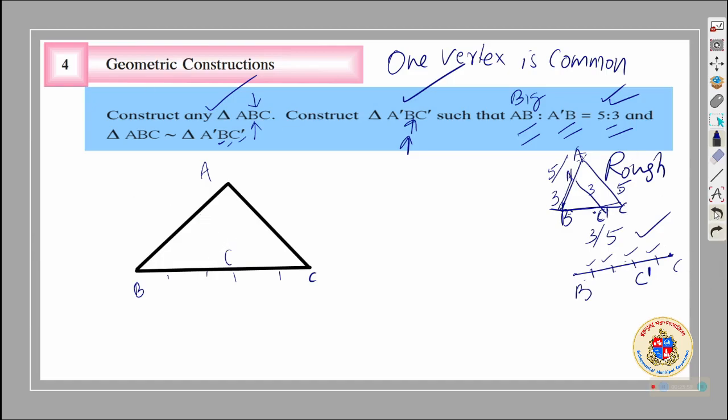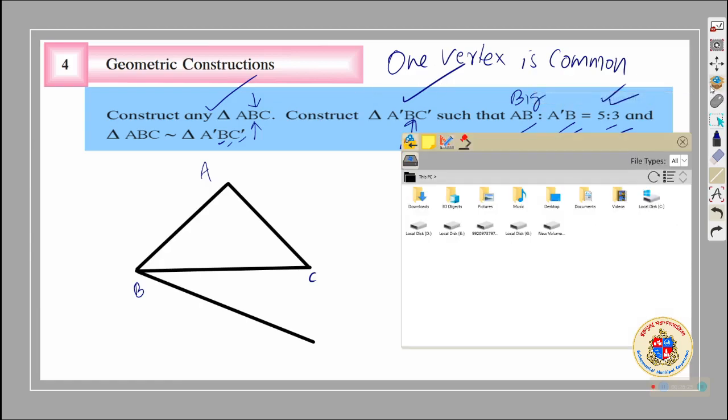You have studied dividing a line segment into equal parts in 5th standard. That you should apply here. How to do that? You need to simply draw a line at any angle like this. Divide that and mark it into 5 equal parts. How will we do that? For that you can simply let this be a line segment if required.